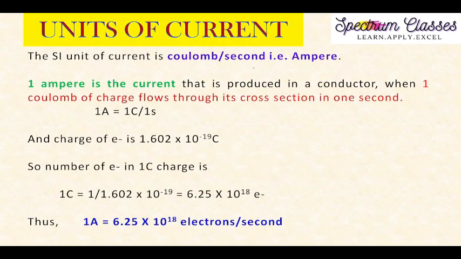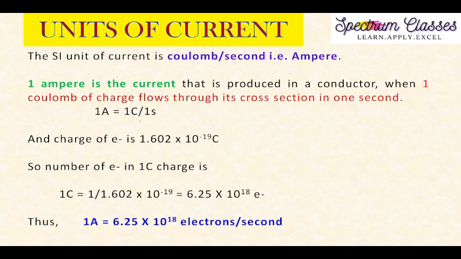Now coming to the next point, which is very interesting and very important. Here are the units of current, and how we can relate the number of electrons with the amperes, right? The SI unit of current is coulombs per second, that is amperes. So how can we understand this ampere? 1 ampere is the current that is produced in a conductor when 1 coulomb of charge flows through its cross section area in 1 second. So 1 ampere is equal to 1 coulomb per second.